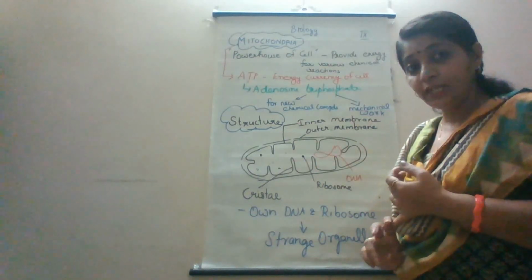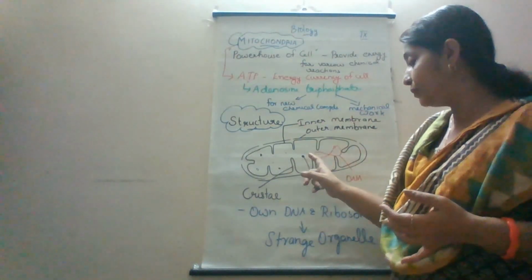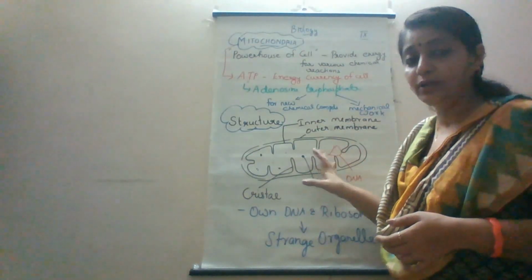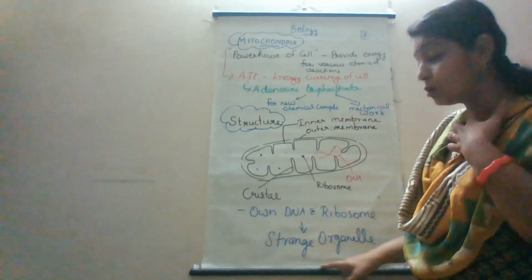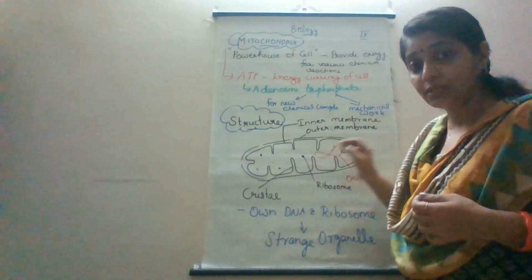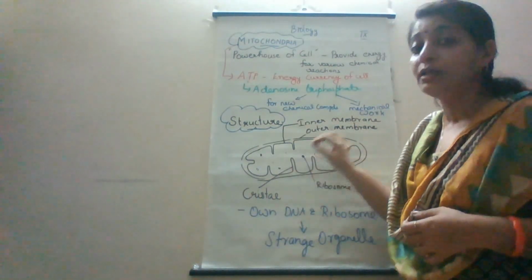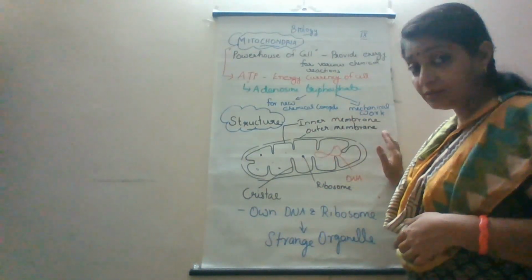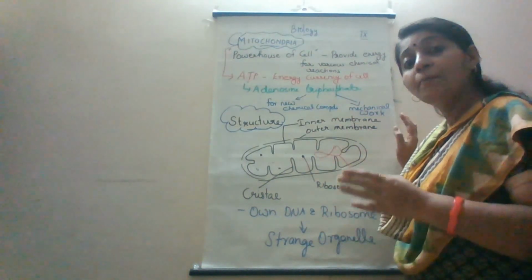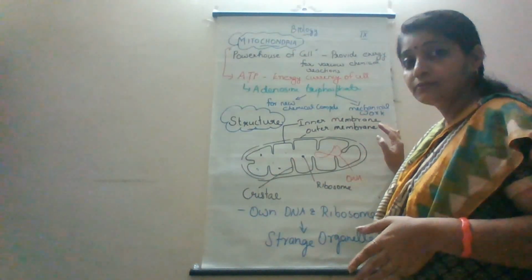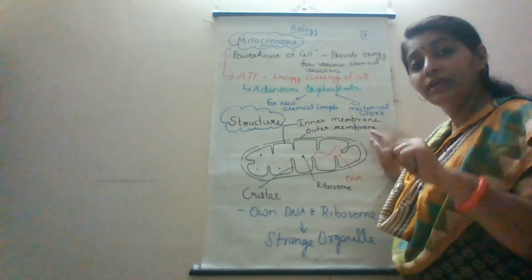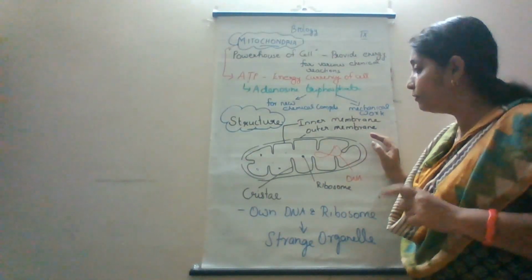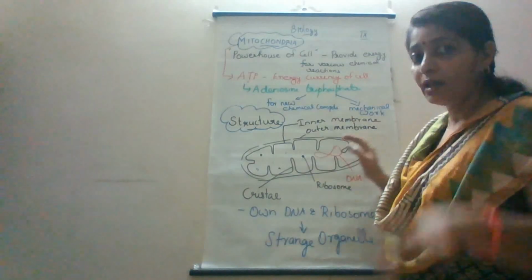Another specialty of mitochondria is that they have their own ribosomes and their own DNA, and hence they are called the strange organelle. Mitochondria also have another important property: they can multiply by fission. Inside the cell, the mitochondria replicate by the process of fission. That is an important thing about the mitochondria.